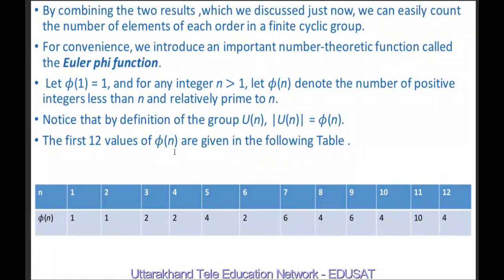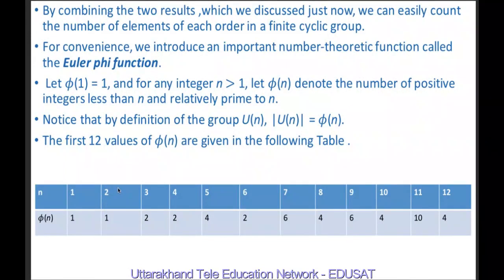So the first 12 values of phi n are given in the following table. Suppose n is equal to 1, 2, 3, 4, 5, 6, 7, 8, 9, 10, 11, 12. Up to 12 I have written. We can extend this table up to any number. So because this is defined for n greater than 1. So if n is equal to 1, then obviously phi n is equal to 1.